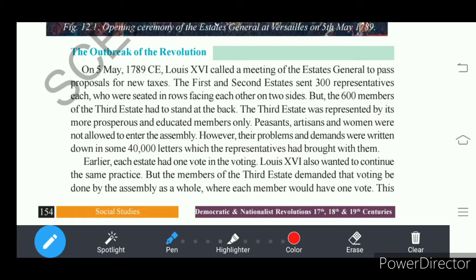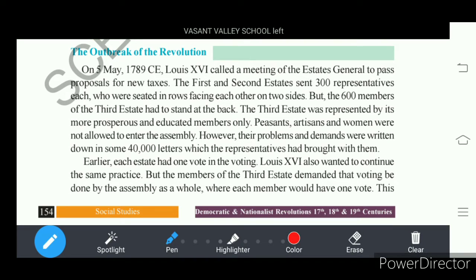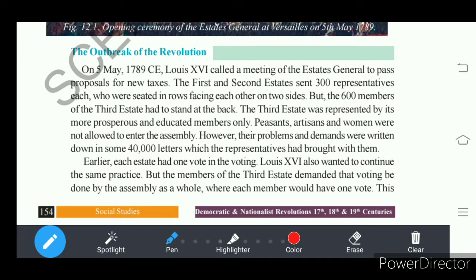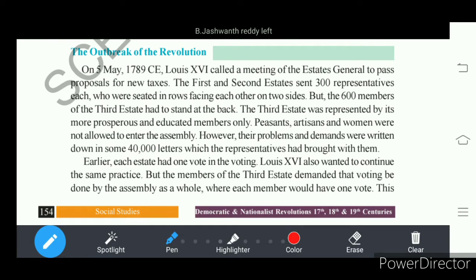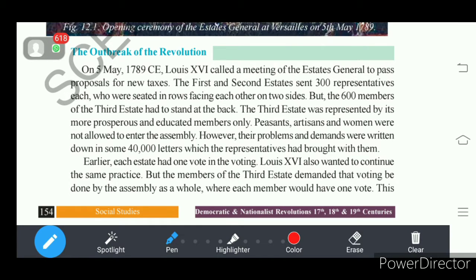Understand? So here the third estate representatives demanded that the assembly should vote as a whole on the act which the king passed. The king passed one proposal for raising new taxes, right? There the assembly should vote completely. That means each member of the assembly should be given one vote.